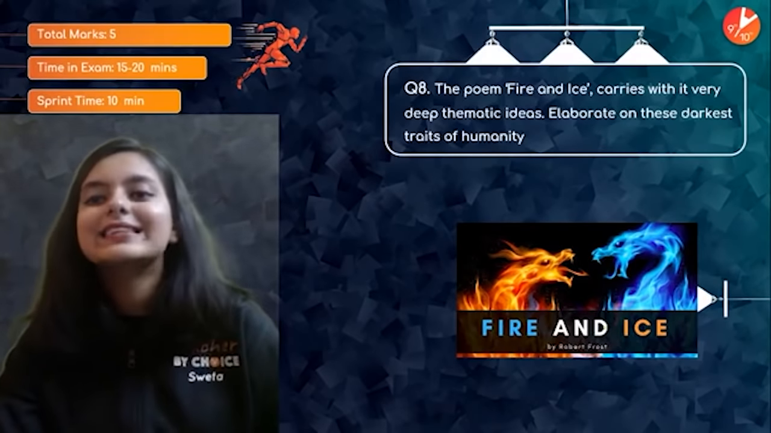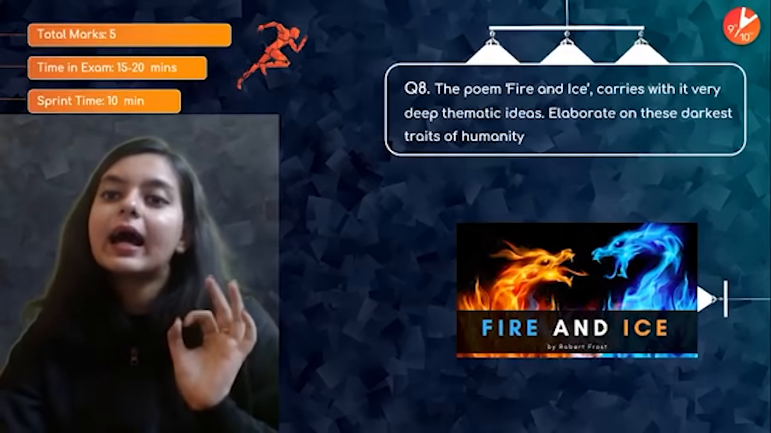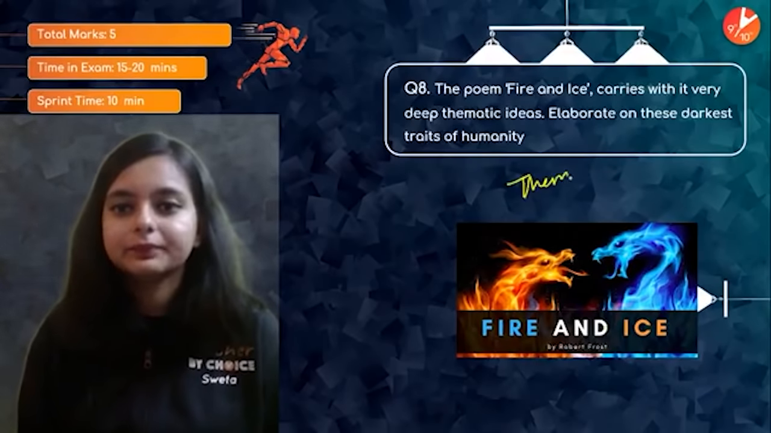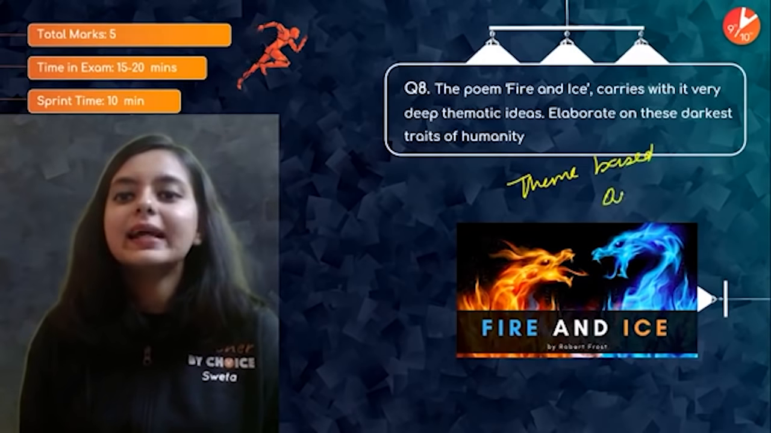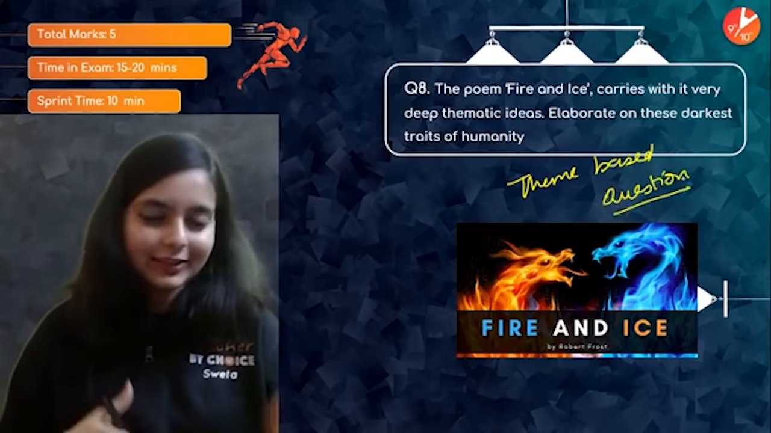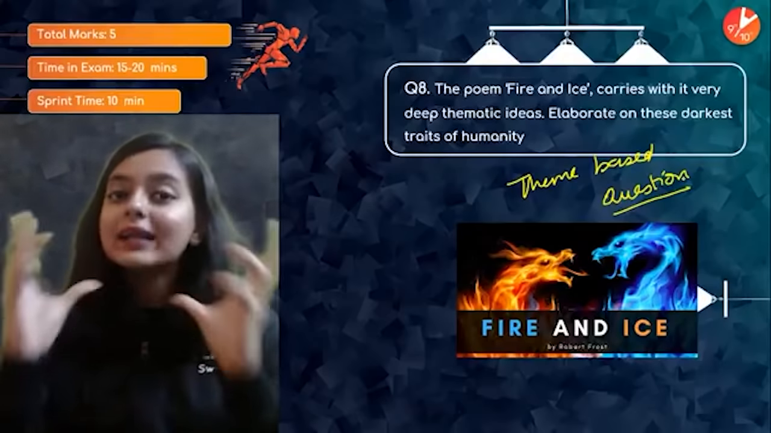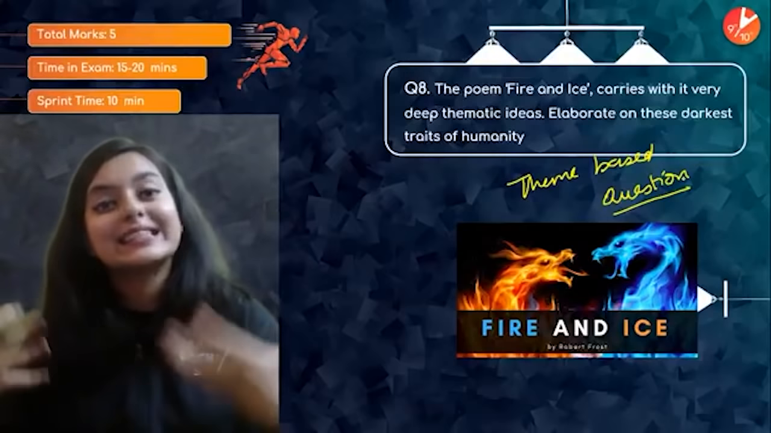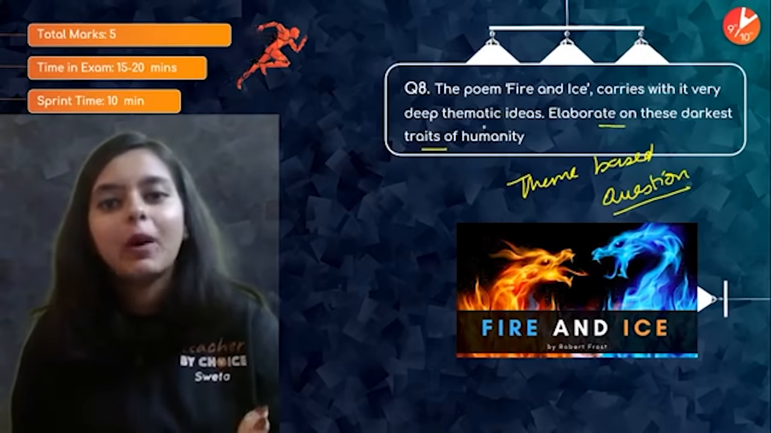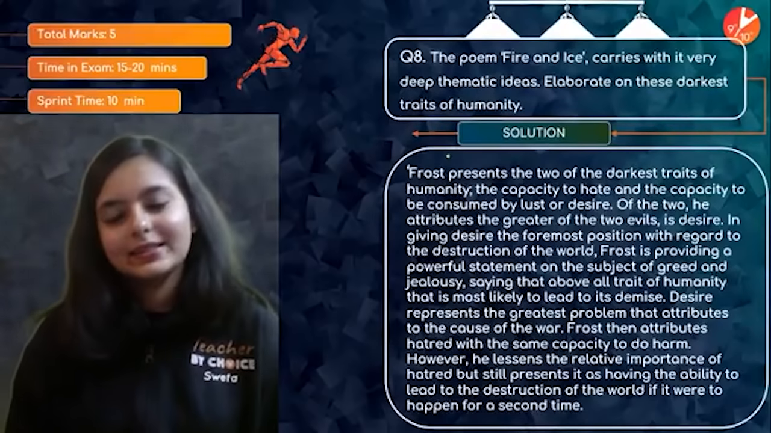The poem Fire and Ice carries with it very deep thematic ideas. Elaborate on these darkest traits of humanity. Again, a theme-based question, okay? So basically, we always do what is the theme of the poem, what is the theme of the story, right? So maybe directly we are not being asked the theme of the story or the poem, but in a different language, we are asked the same thing. So here, basically, you need to elaborate on the theme of the poem, which concerns the darkest traits of humanity, right? So let us have a look at the answer.